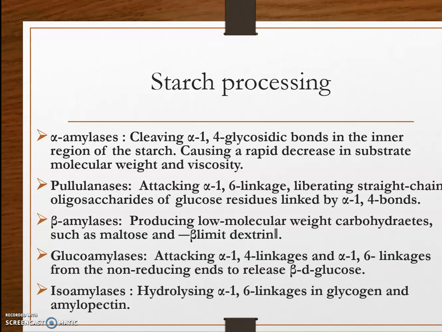The three basic steps in the enzymatic conversion of starch are gelatinization, liquefaction, and saccharification. The two types of exo-acting hydrolases commonly used in starch saccharification are beta amylases and glucoamylases. They are used in the saccharification process.